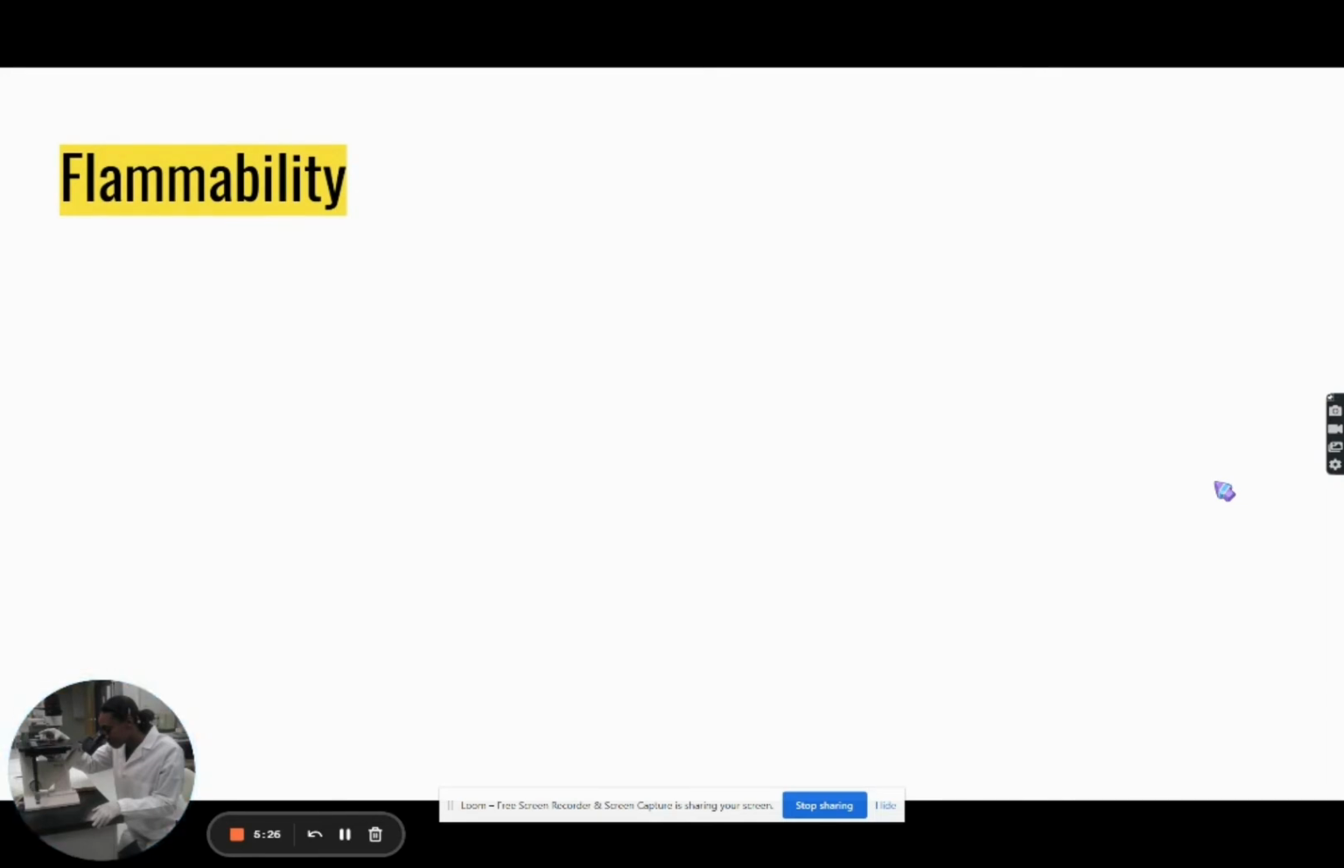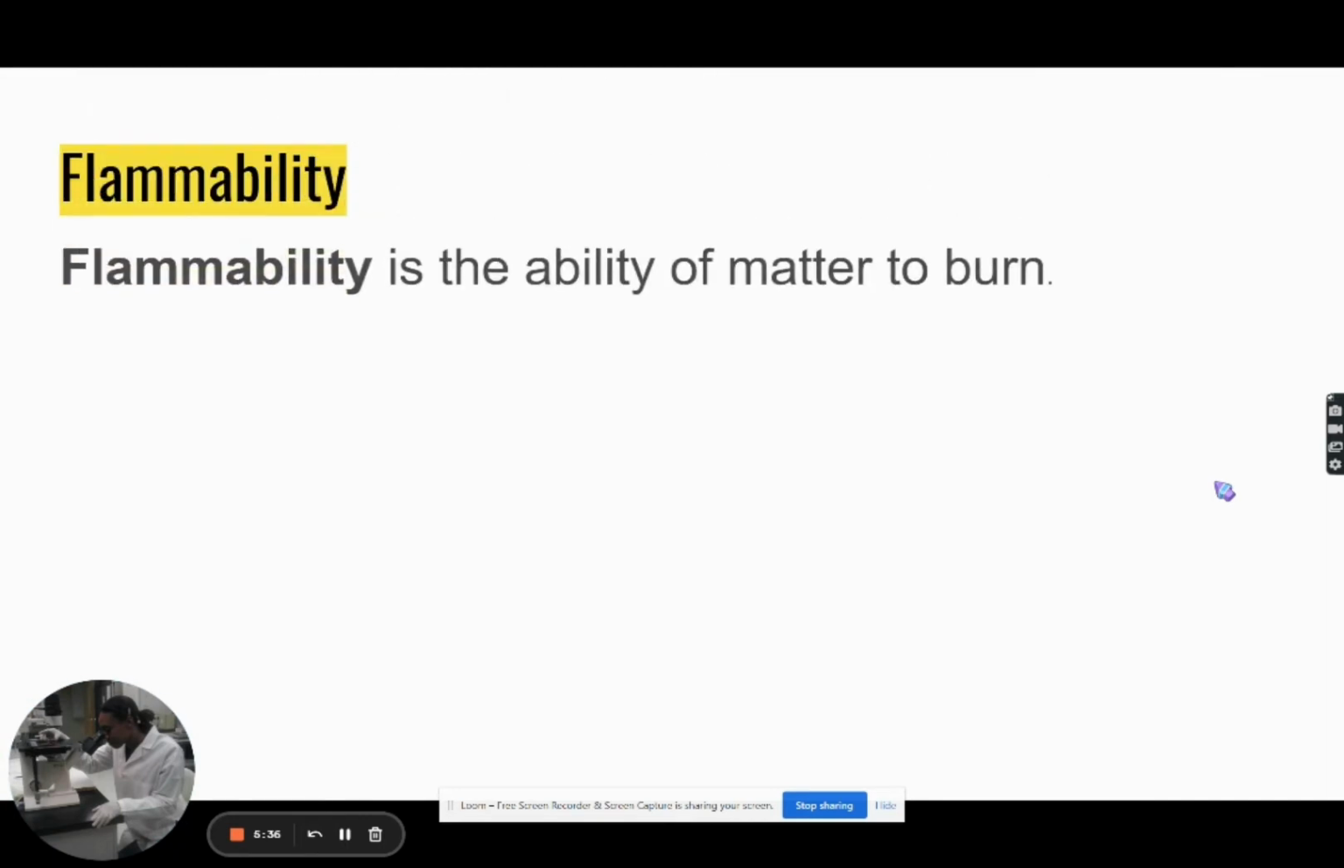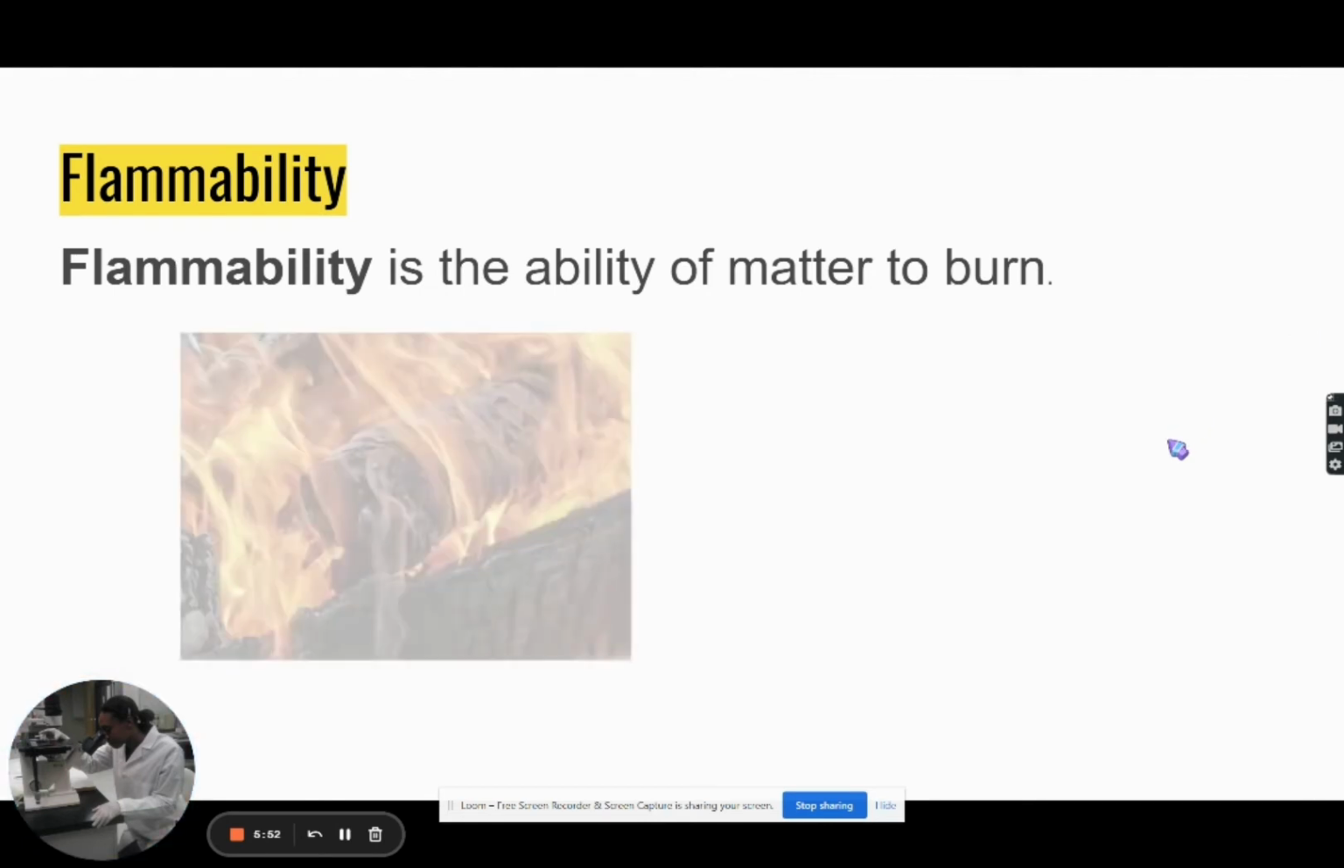Now, another example is flammability. When we hear the word flammability, or flammable, it's basically the ability of matter to burn. So, when a substance is able to burn, any substance, we would say that substance is flammable, right?